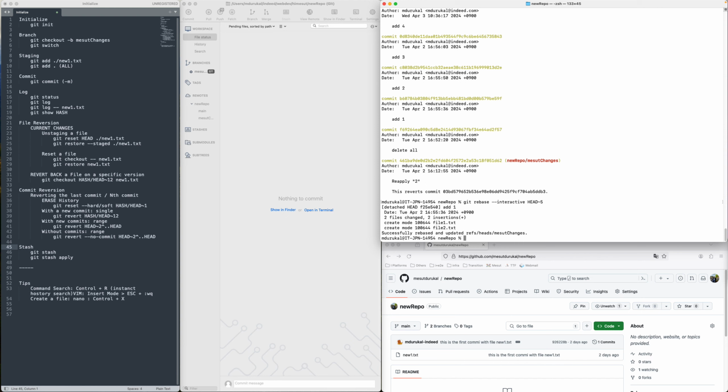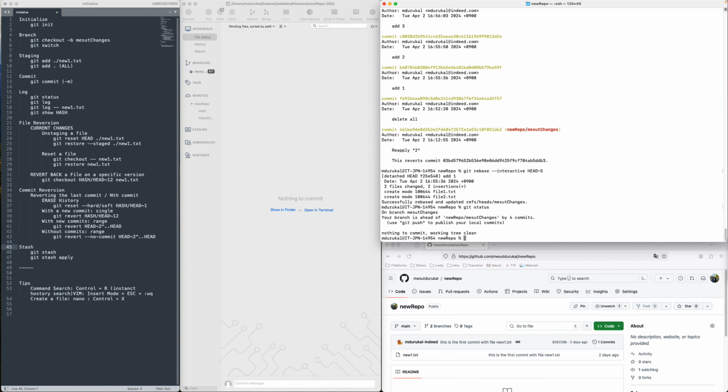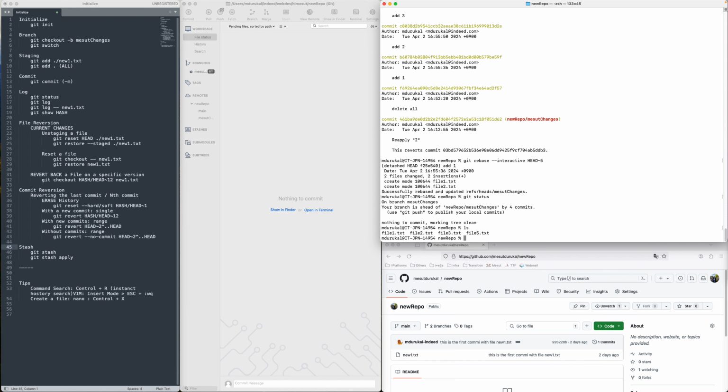And now what happened is, let's see. Okay, which files do I have? File 4 is gone, right? And let's see the logs.